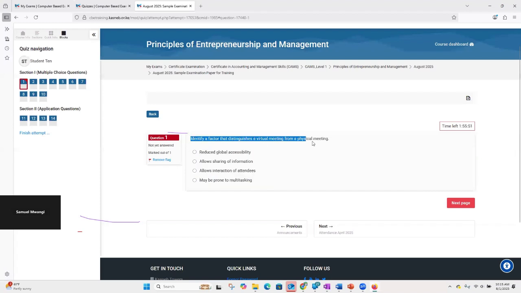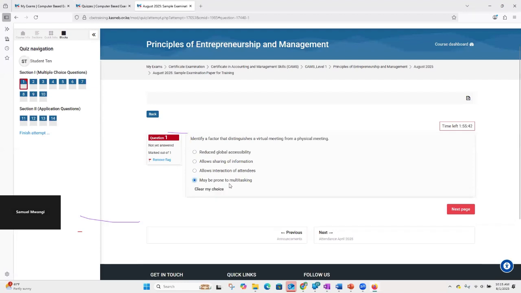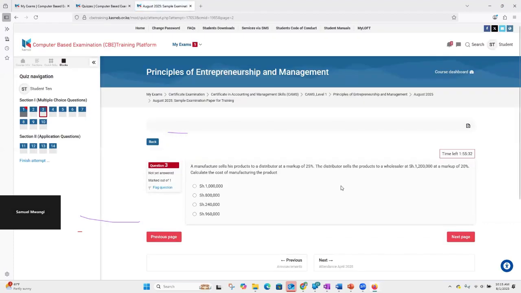Whenever you encounter this type of question, you read through, evaluate the answers, and select the most appropriate answer. Then as soon as you select it, you can move on to the next question.